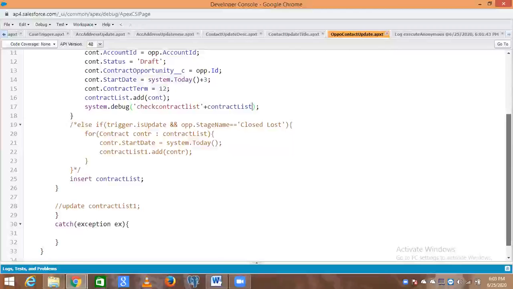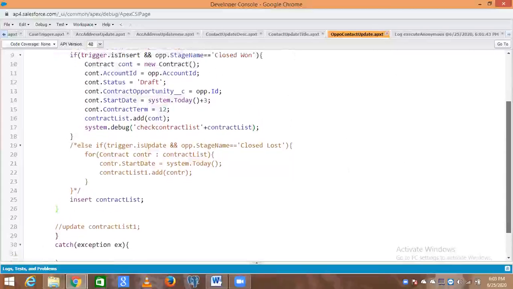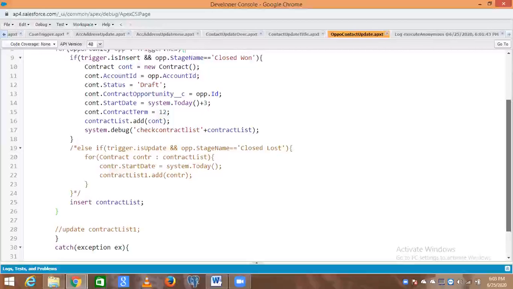Now, what else improvement is required in this piece of code? For account also, we are providing the account ID at line number 11. That is fine.